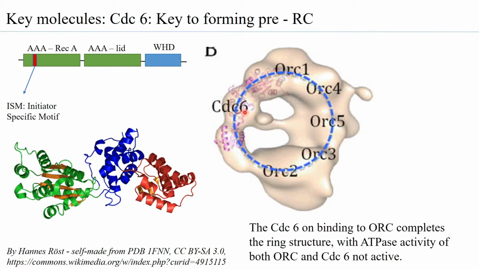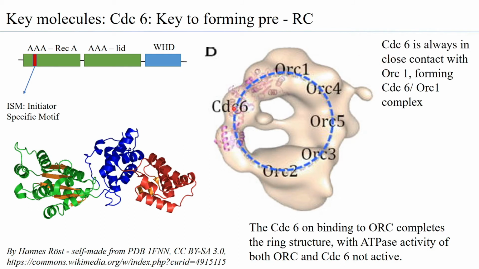Now, CDC6 per se, when it binds to the ORC, its ATPase activity is not initiated. In fact, when the ORC complex binds to the DNA, its binding ensures that the ATPase activity of none of the ORCs is active. Similarly, when CDC6 binds to the DNA and the ORC complex, its ATPase activity is found to be inactive.